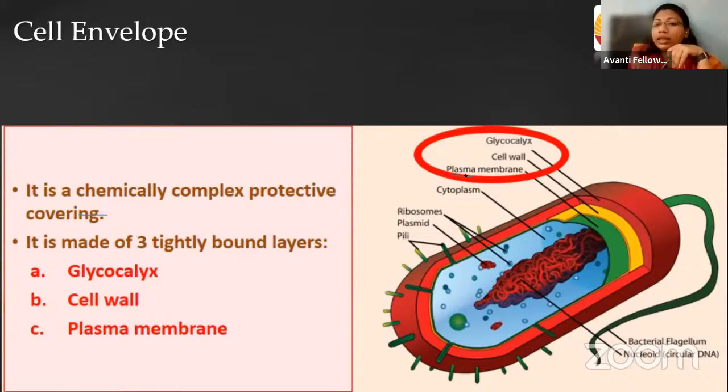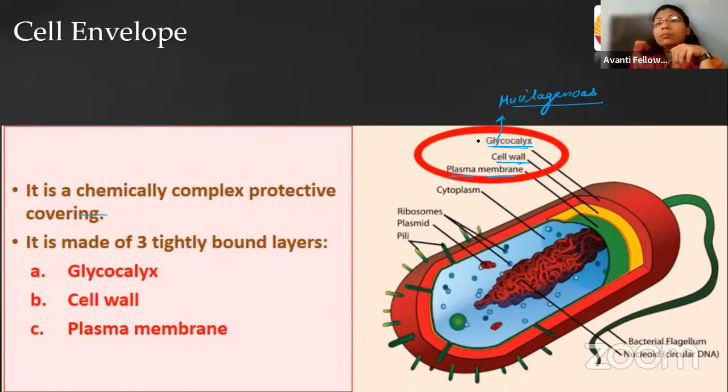The innermost is the plasma membrane, the middle one is the cell wall, and the outermost is the glycocalyx. Glycocalyx is a mucilaginous covering which is present outside the surface of bacteria. Okay, so all these three structures make up the cell envelope of a bacteria, right?